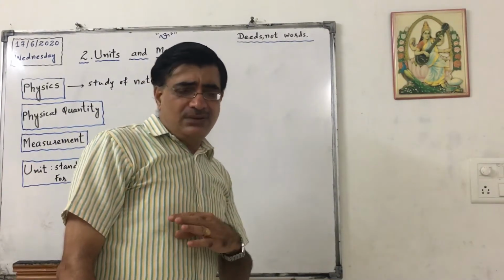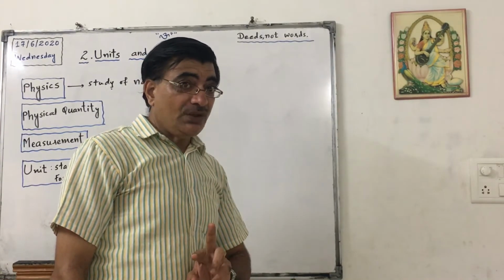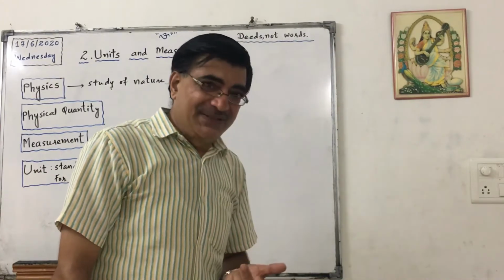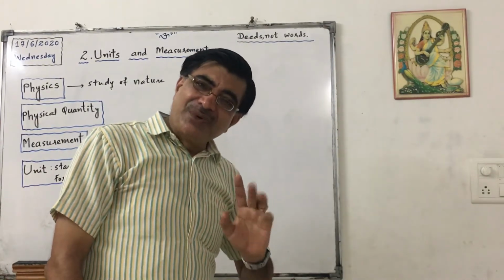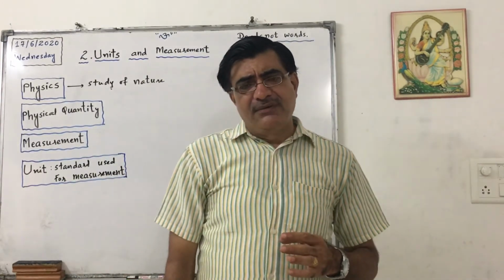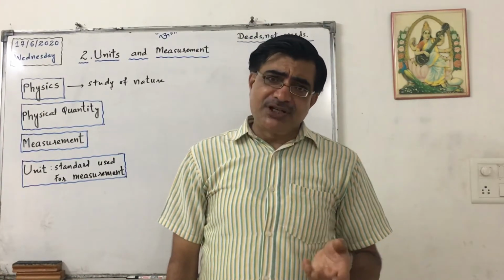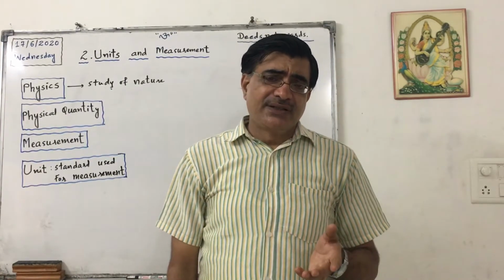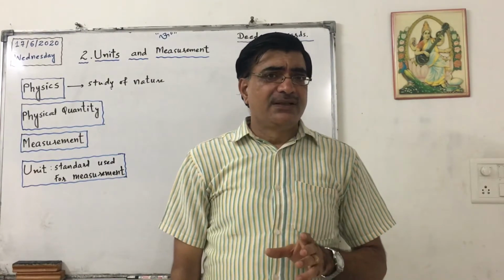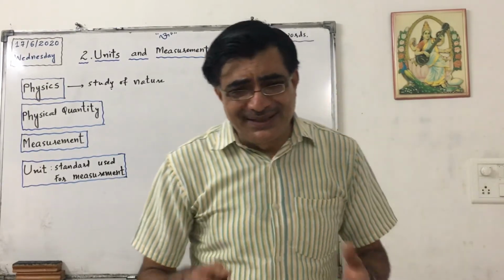So we have thought about these words or concepts, and these concepts can be measured, so they are called physical quantities. So to study physics, we want to study nature. To study nature, we have to study different events. To study events, we need some concepts that can be measured, and those concepts are called physical quantities.